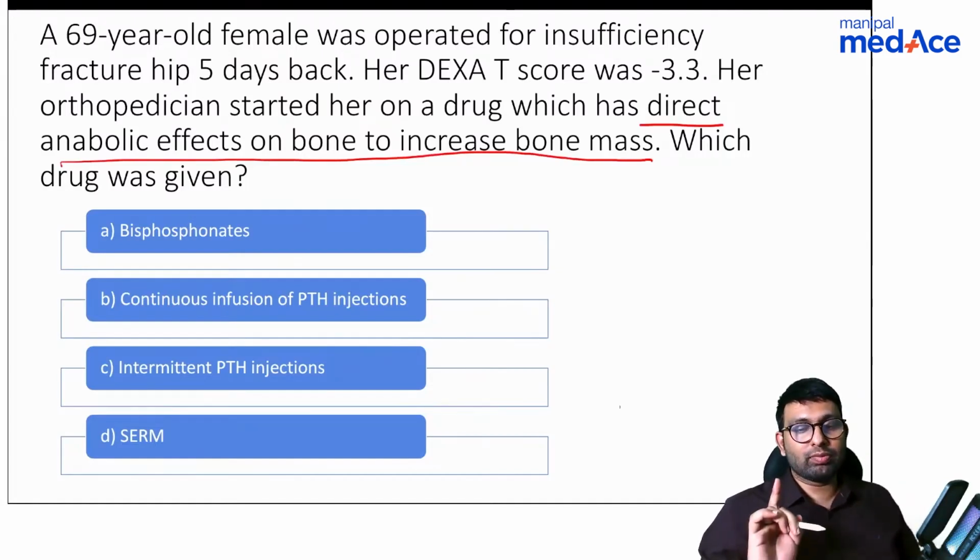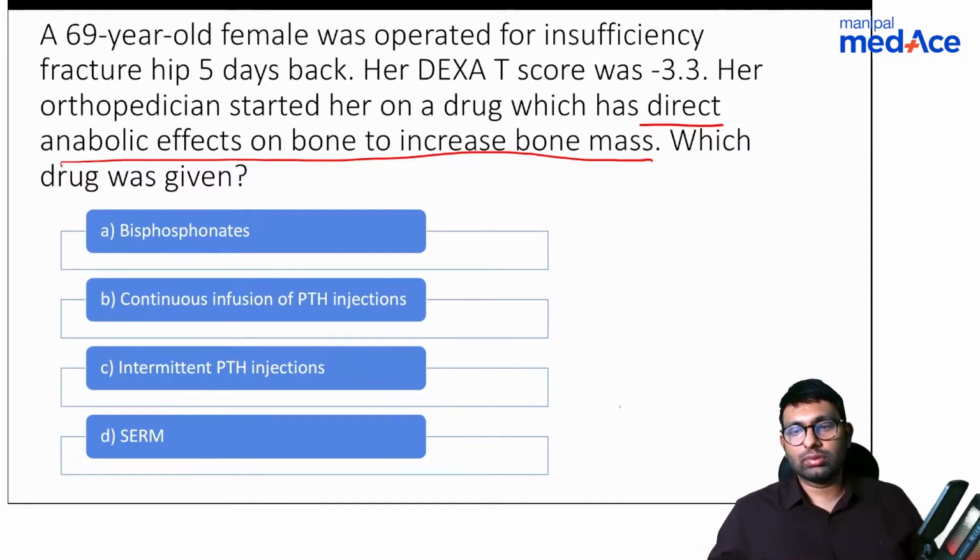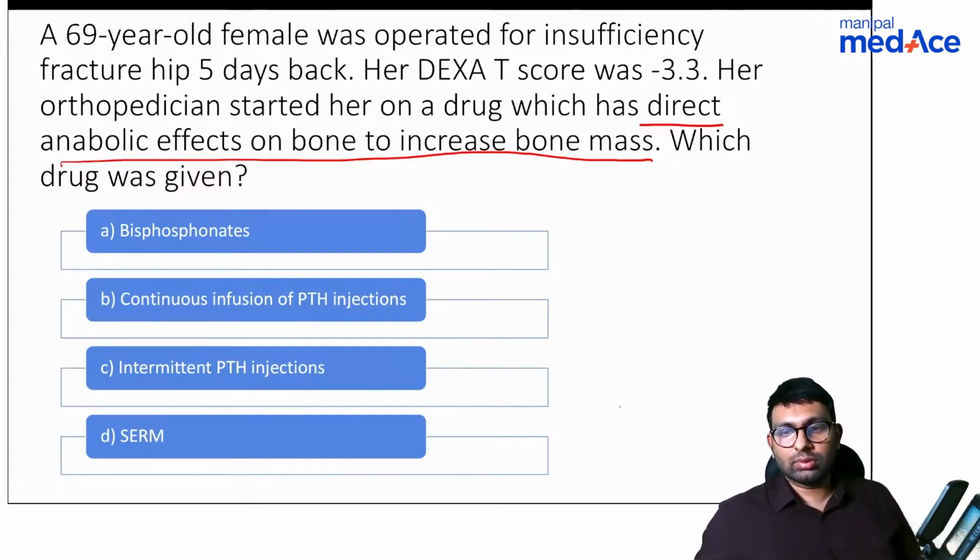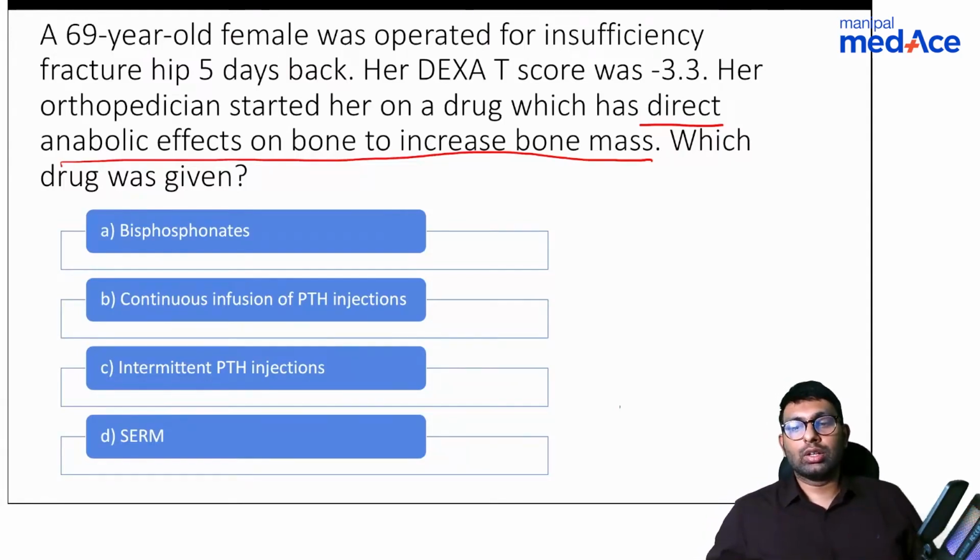Which is the one drug that increases bone mass? No Stardust, SERM is not the answer. SERMs act on osteoclastic activity. It reduces resorption of the bone. It does not increase bone mass. There is only one drug that increases bone mass.